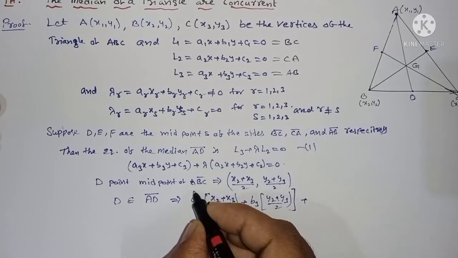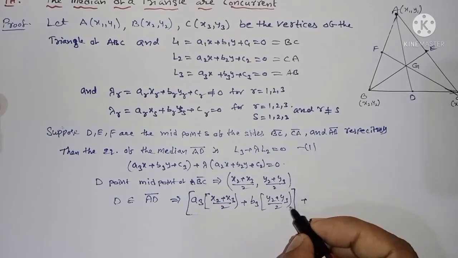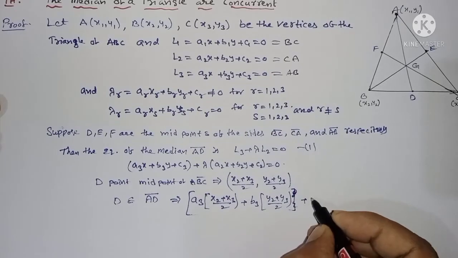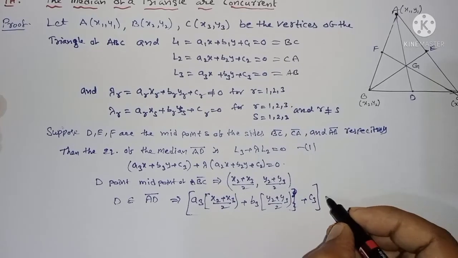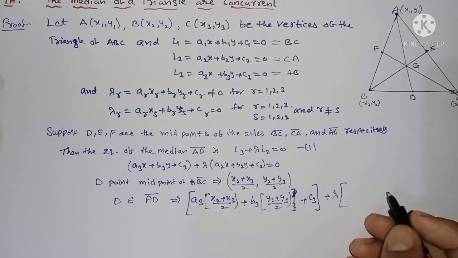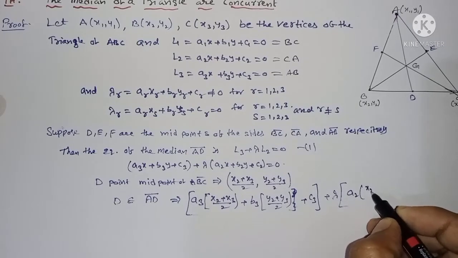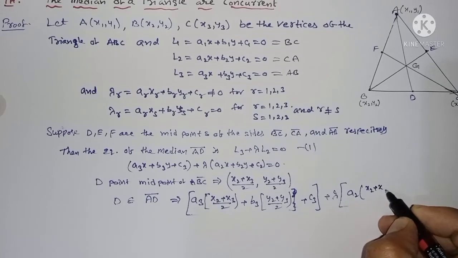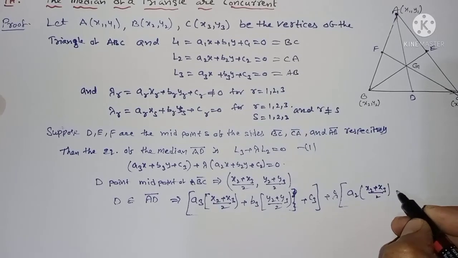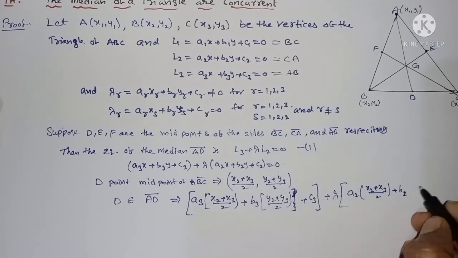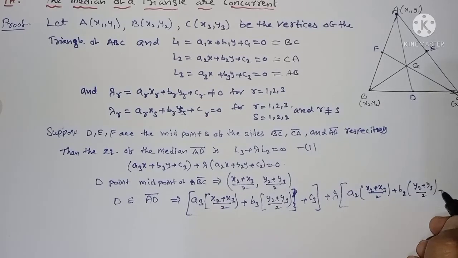Total is completed. This is the first equation plus C3, plus lambda of A2. X is nothing but x2 plus x3 by 2 plus B2, y2 plus y3 by 2 plus C2 is equal to 0.